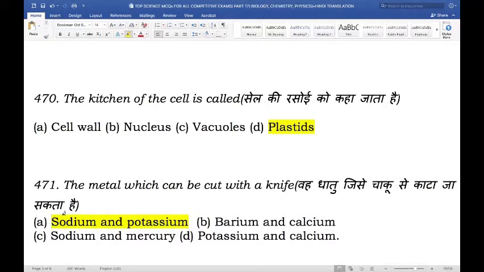Potassium and sodium have weak metallic bonding between the atoms. So therefore, due to the presence of weak metallic bonding, the alkali metals are soft and can be cut with a knife.